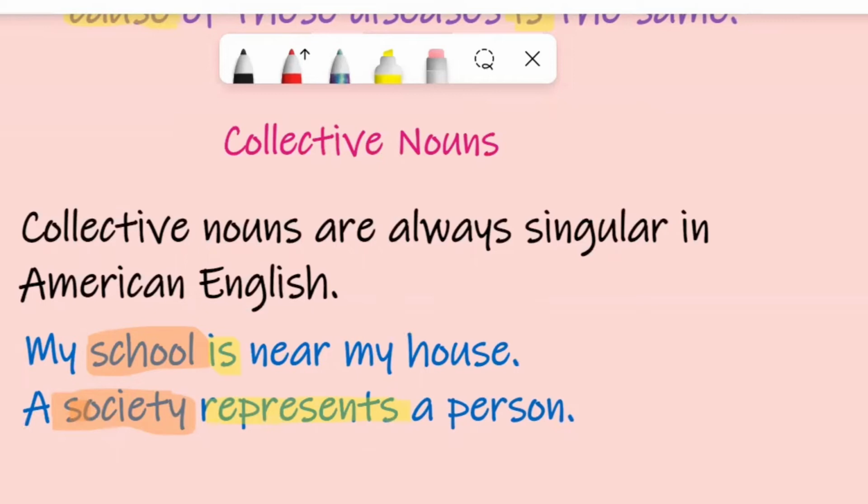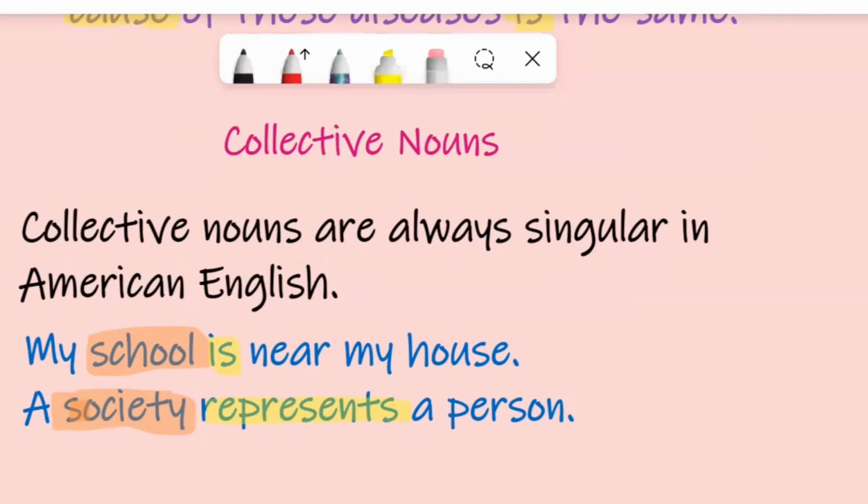But British English says, if the collective noun refers to a singular, if we mean by it a singular noun, it takes a singular verb form. But if we mean a plural, here it takes a plural verb form. I will give you some examples. If I say, for example, for American English, my school is near to my house. School is a collective noun, but it is singular in number. It takes a singular verb form.